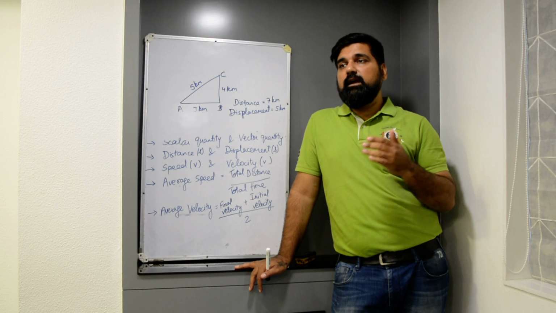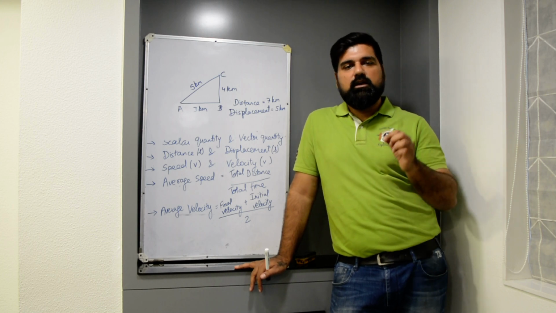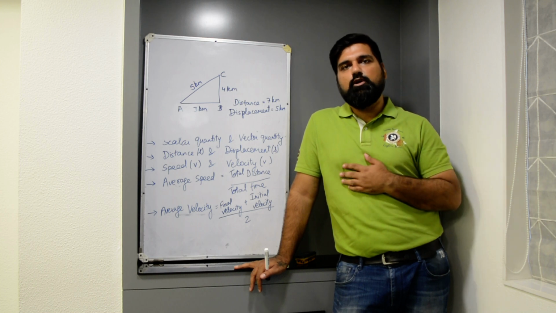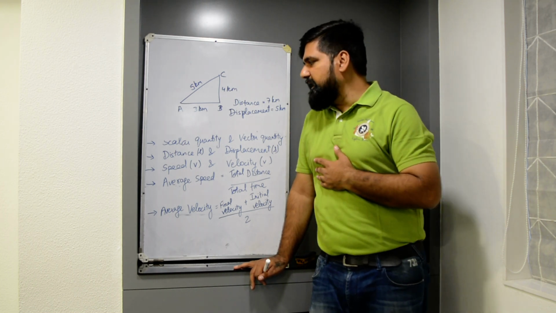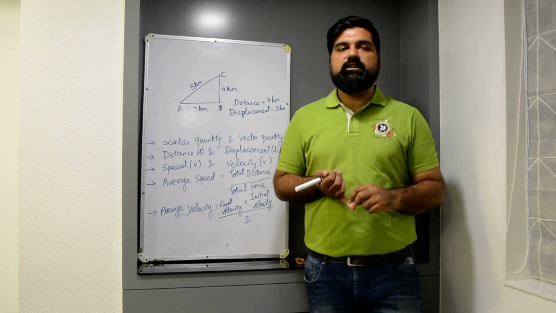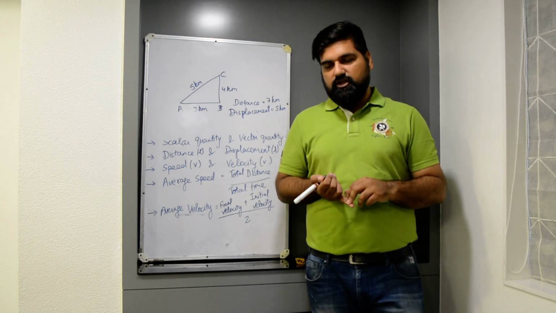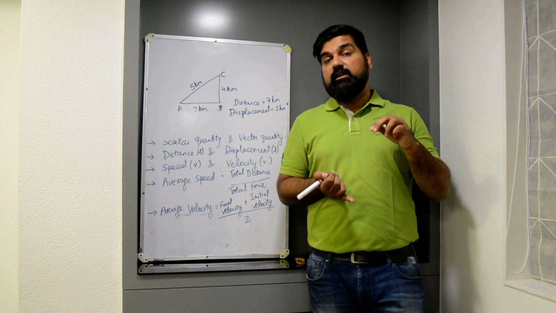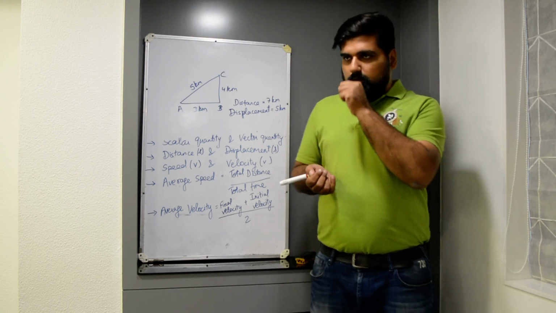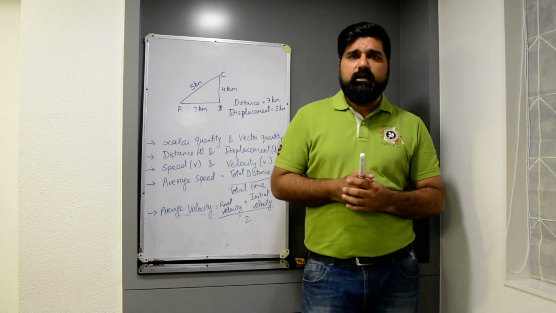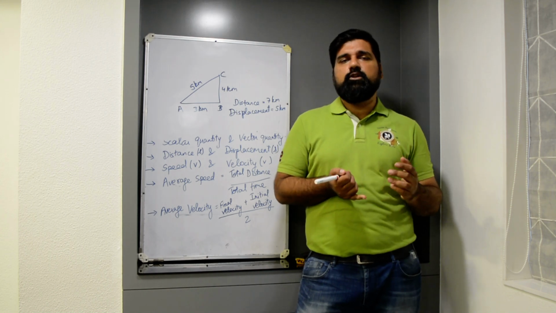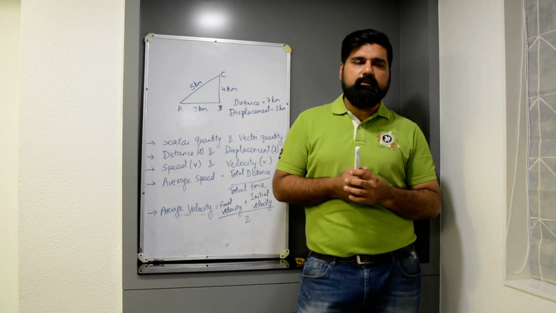So that's why whenever an object is moving, the shortest distance between its final position and its initial position will give me displacement. Displacement is a vector quantity because it depends on the direction. It has magnitude as well as direction. That's why it's a vector quantity. Then its SI unit is also meter, just like distance. The SI unit of displacement is also meter, but other units are kilometer and centimeter.